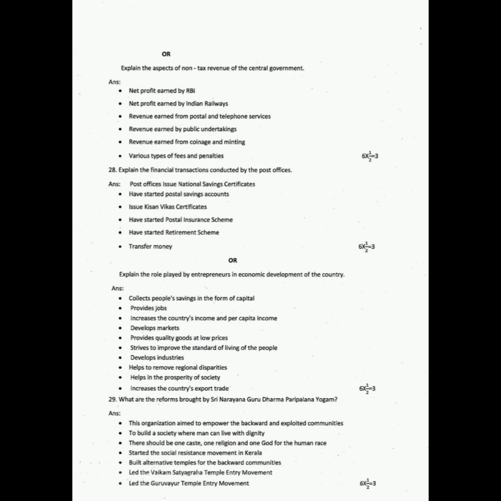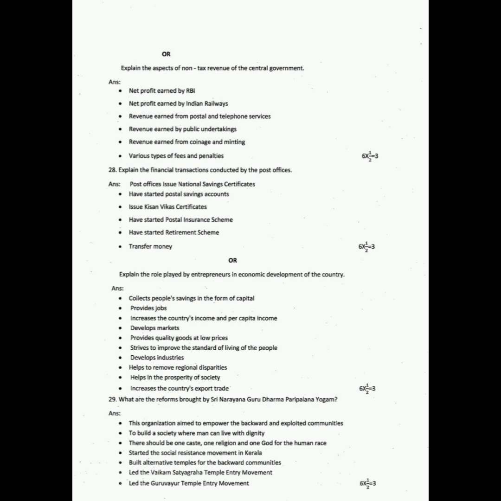We have our question for that. Explain the aspects of non tax revenue of the central government. Answer: net profit earned by RBI, net profit earned by Indian Railways, revenue earned from postal and telephone services, revenue earned by public undertakings, revenue earned from coinage and minting, various types of fees and penalties.